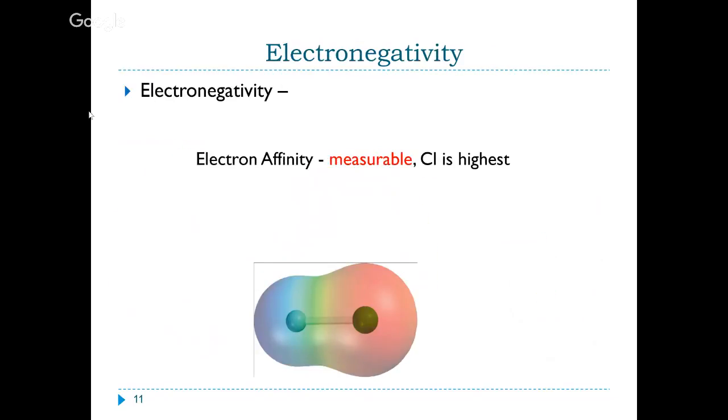So as I had mentioned, this comes from the fact that we define a term called electronegativity, which is how much an atom will pull on electrons in a bond. So this is different than electron affinity. Electron affinity is measurable, where chlorine is the highest. Electronegativity is simply looking at all these different electrostatic potential maps and seeing where the electrons sit most of the time. Well, if you look at all these compounds that have fluorine in them, it was shown that the electrons are closer to fluorine.